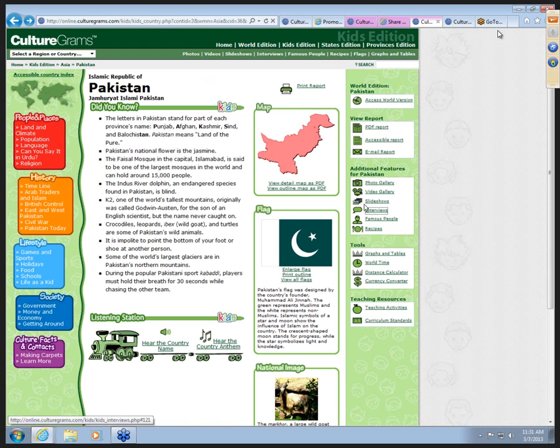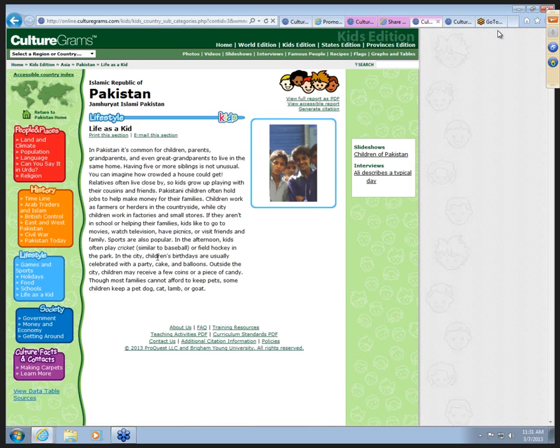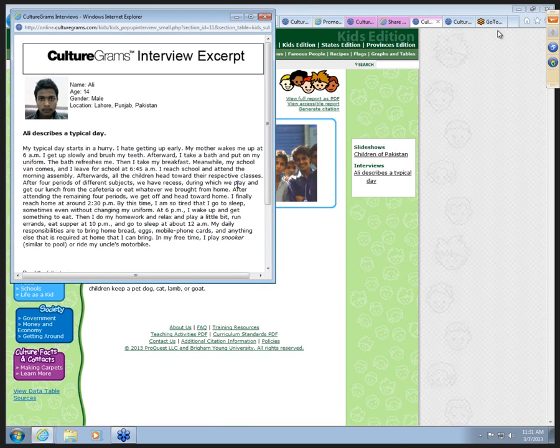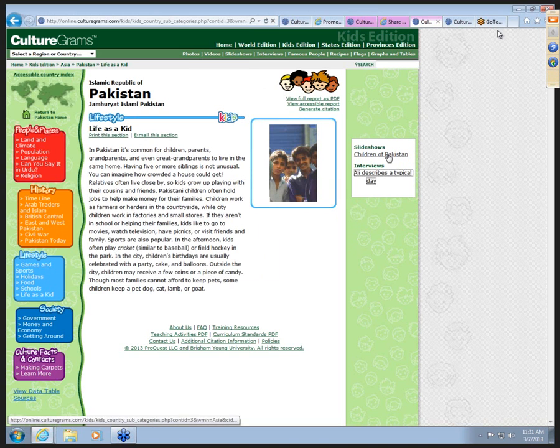But if you want to do it specific, for example, to Pakistan in the Kids Edition, check out the left-hand side under Life as a Kid. Here they talk about what a kid's life is like, and on the right-hand side, include if there are kid interviews on their typical day in Pakistan. This one also includes a slideshow, so those links show up within each one of the countries.